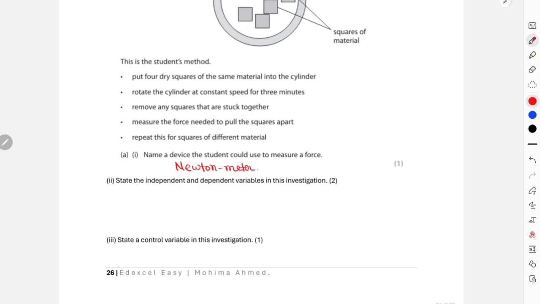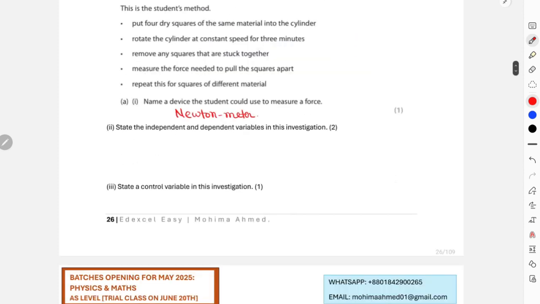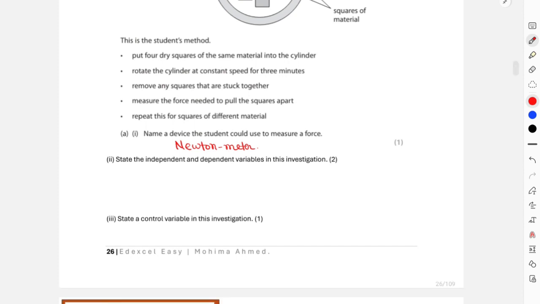And state the dependent and independent variable in this investigation. The independent variable over here is going to be the material with which the squares are made, and the dependent variable is going to be the force, right? Because depending on the material, the forces will be different.